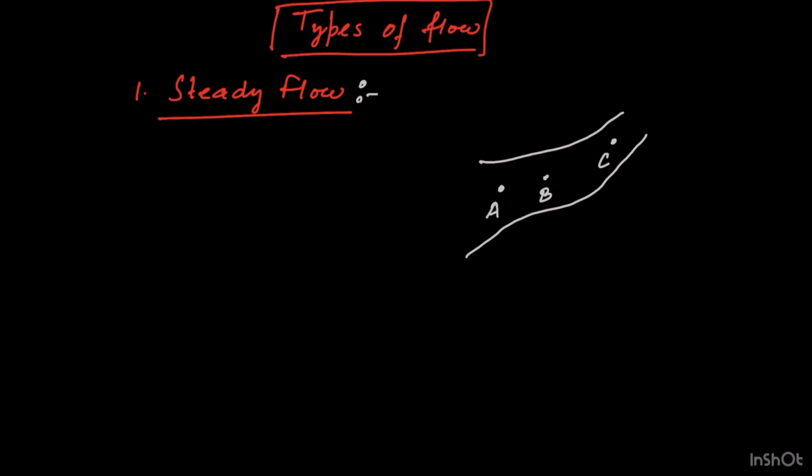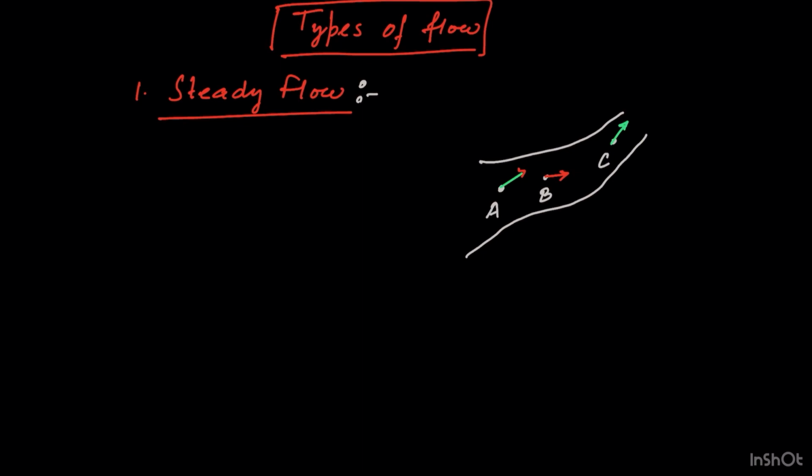If the velocity of the fluid particles at any point inside this glass tube does not vary with time, the flow is said to be a steady flow. That means the velocity at point A is in this direction, and at point B the velocity is in this direction, and at C in this direction.